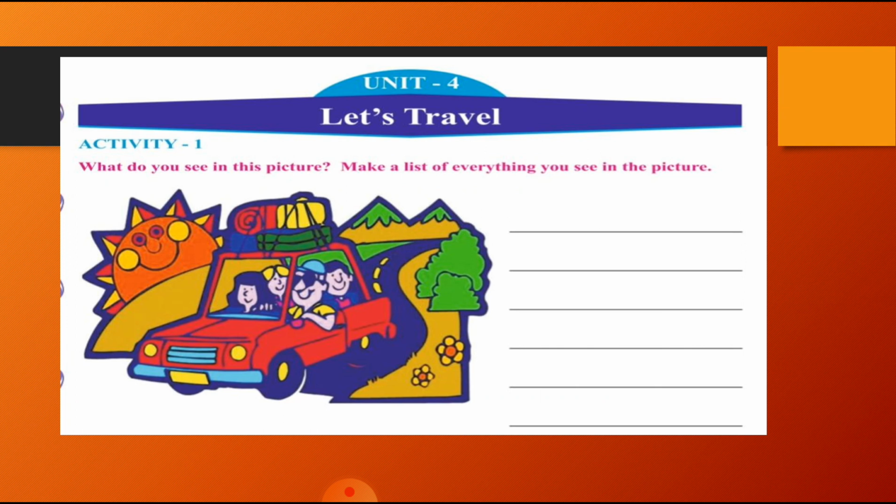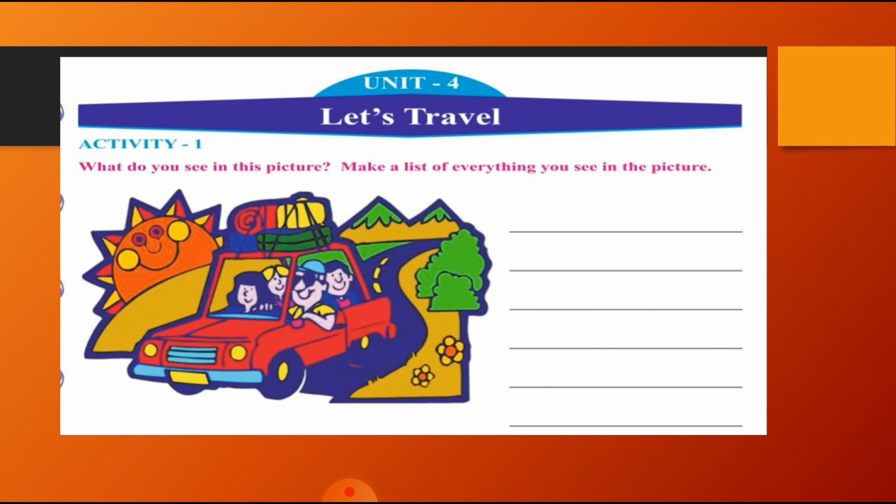See here in Activity 1, what do you see in the picture? Make a list of everything you see in the picture. I can see a car along a highway, it is moving. There is a road, mountains, and the sun is rising. We can see vegetation along the roadside, also the rocks and the trees along the roadsides.